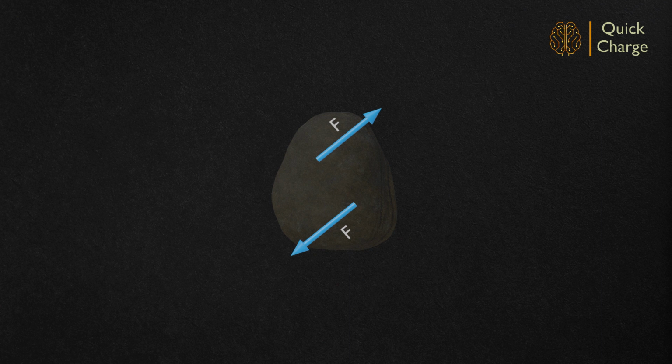As the net force is zero, no translatory effect is generated by the system of forces. However, it will have a rotational effect on the body. These equal parallel forces in opposite direction are called a couple, and further details are covered in a separate video. In order to make the system in equilibrium, another couple having the same magnitude but opposite in direction must be acting on the system.